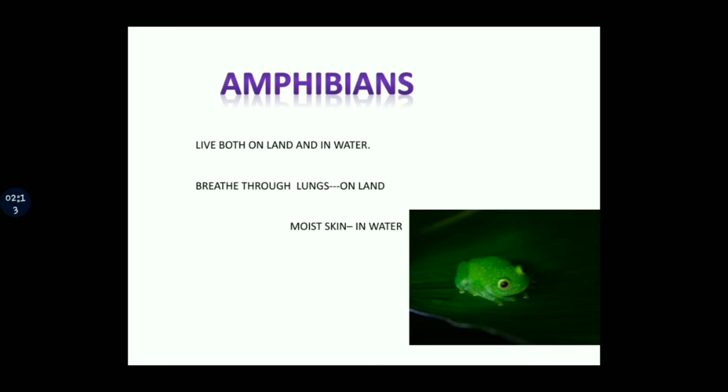The next group is amphibians. Amphibians live both on land and in water. When they are on land, they breathe through lungs. But when they are in water, they breathe through moist skin. So amphibians live both on land and in water. Fish live only in water. Amphibians live both. Some examples are frog, salamanders, toads.